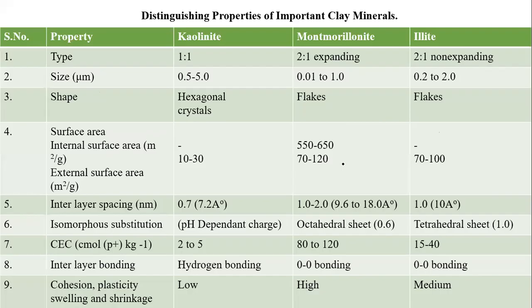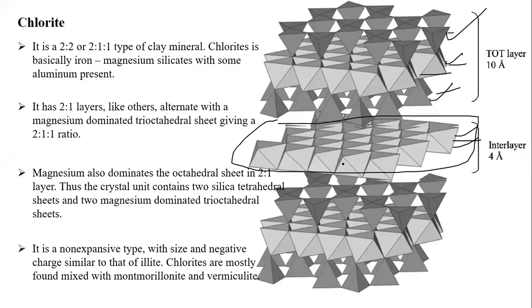And also these are the typical properties, students, which I already explained. I forgot to mention that sometimes there is a chance of brucite and gibbsite layer present in between the two sheets. The brucite layer is completely dominated with magnesium, and the gibbsite layer is completely dominated with aluminium. Please remember, students, in the exam they may ask brucite and gibbsite. Remember those words. I forgot to add them in a slide.